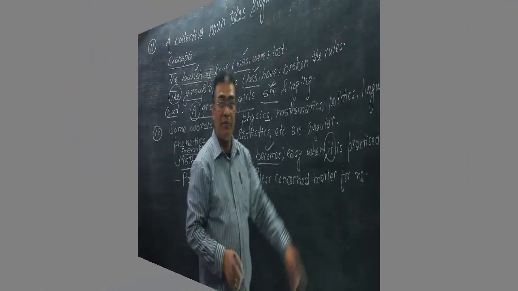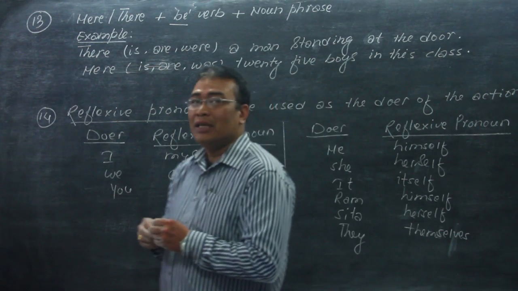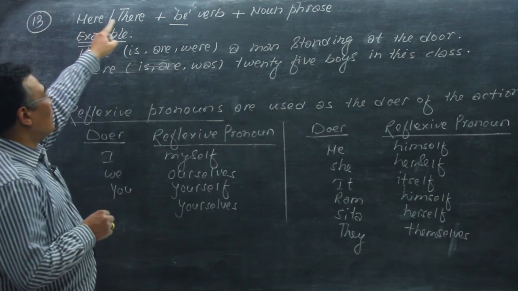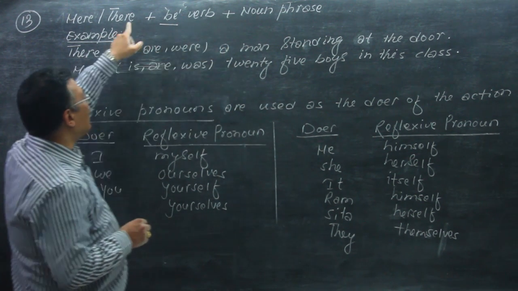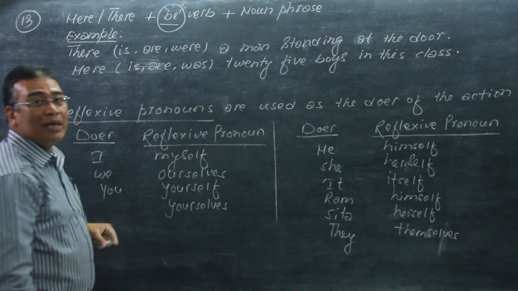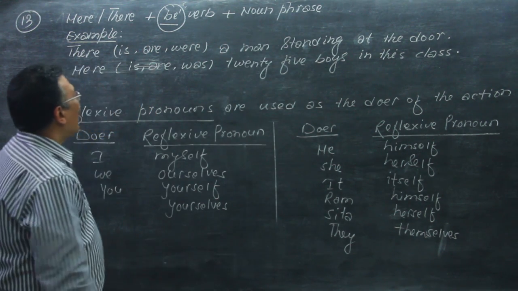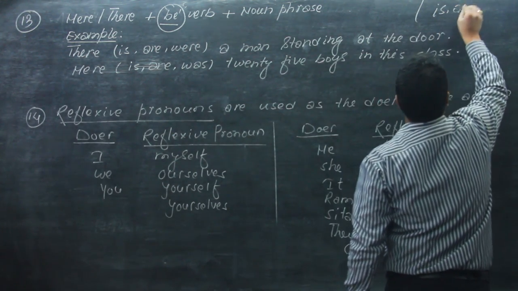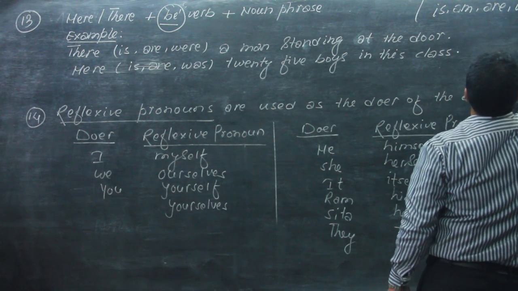Okay, the next condition of subject-verb agreement is the structure 'here' or 'there' plus be verb plus noun phrase. In this structure, the be verb is used according to the number of the noun phrase. The be verbs are is, are, was, or were.